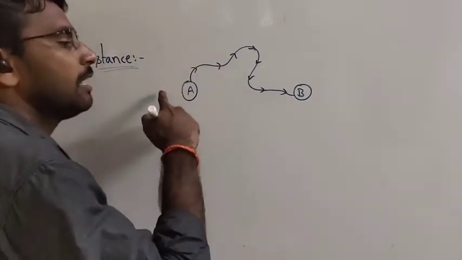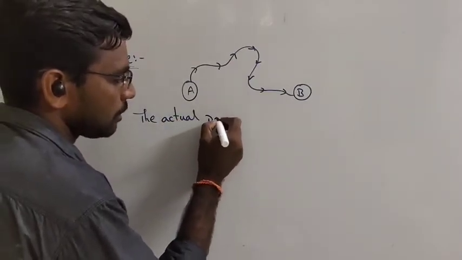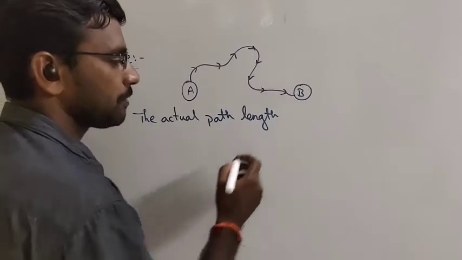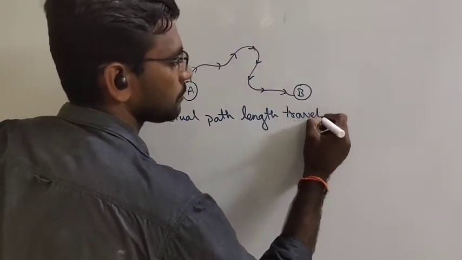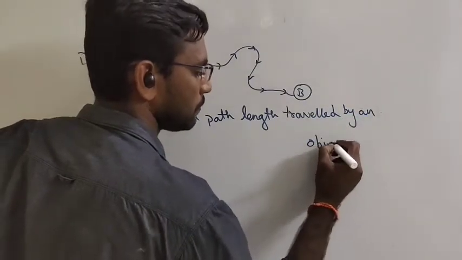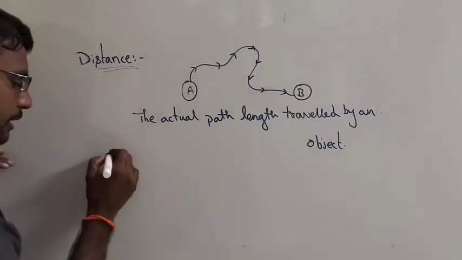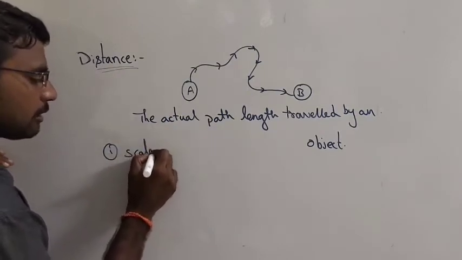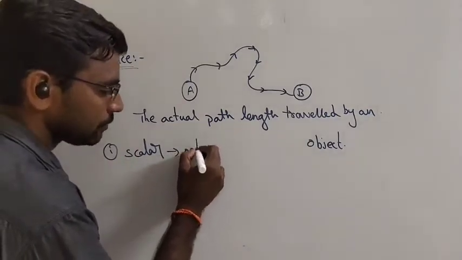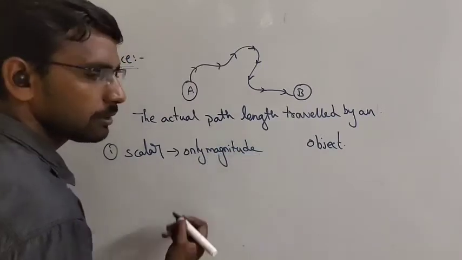Distance is nothing but the actual path length, the path length traversed or travelled by an object. Travelled by an object, that is called distance. Okay. It is a scalar quantity. Why are we calling it a scalar quantity? What is meant by scalar? Scalar means it has only magnitude, but there is no direction.